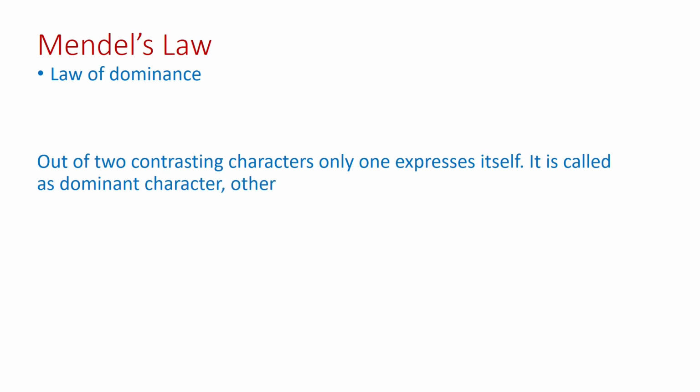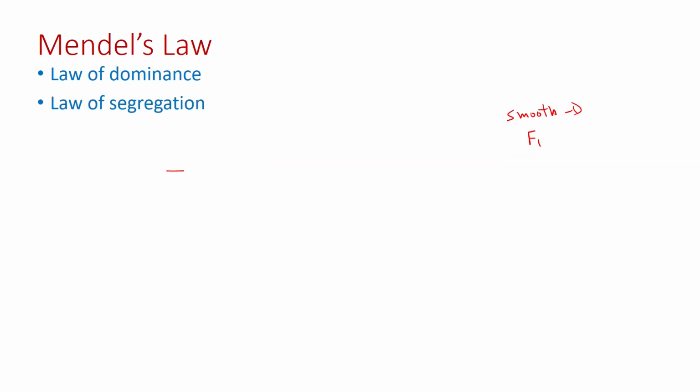So based on his experiment, he deduced three different laws, the famous laws of Mendel. One is the law of dominance, which suggests that out of two contrasting characters, say smooth and wrinkled seeds, only one expresses itself in the F1 generation. It is called the dominant character. So here the smooth seed is said to be the dominant character, whereas the wrinkled seed is the recessive one.